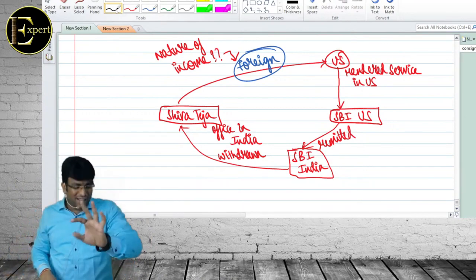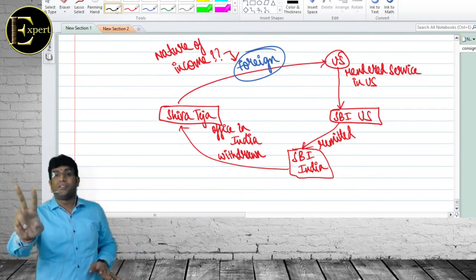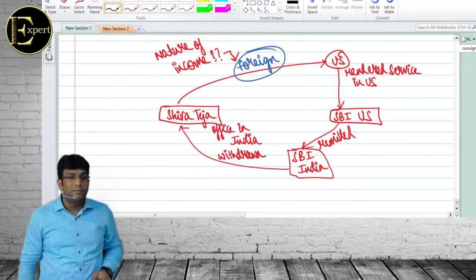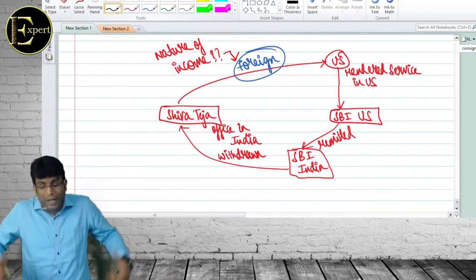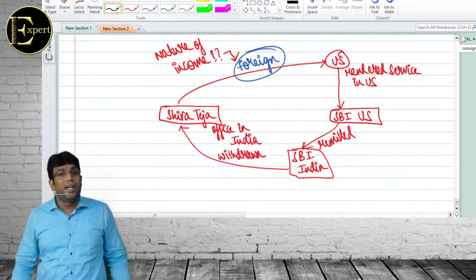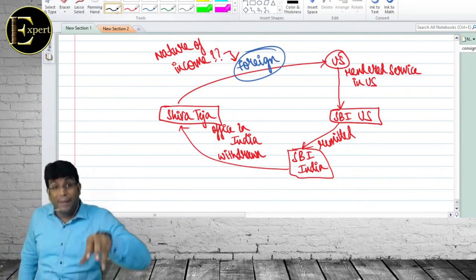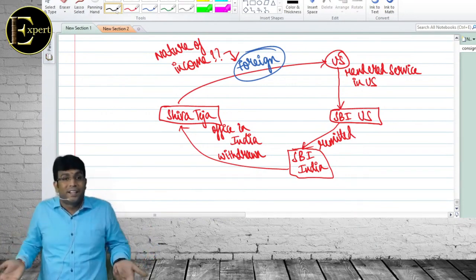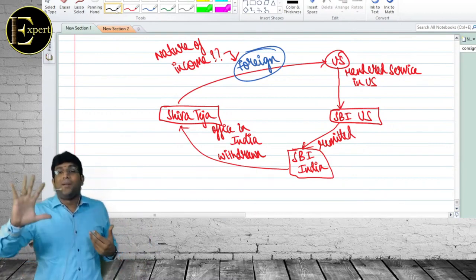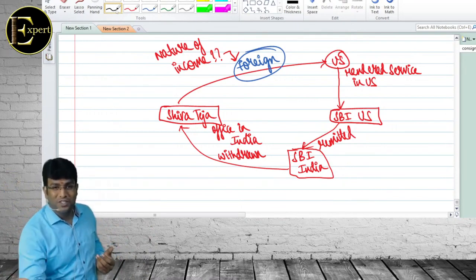Sir, to decide, listen, okay, I'll explain. To decide whether Indian or foreign, we look at only two important parameters, accrued and received. If both are in foreign, we call it foreign income. If either of them is in India, we call it Indian income. This concept came in exam. Student wrote Indian income because it is received in SBI India. That is nonsense. It is not received in SBI India, it is remitted to SBI India. Remittance is only a second receipt. There is nothing called second receipt. Income tax law says remittance is not important. Receipt is important, and receipt always refers to first receipt.